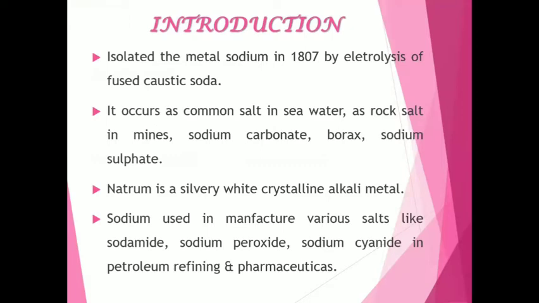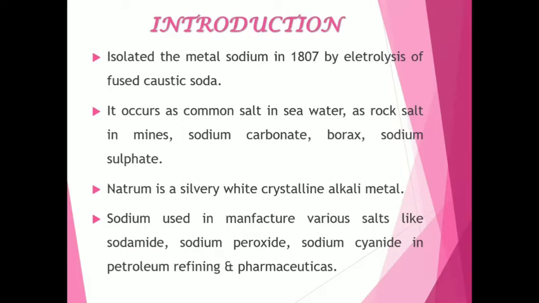It is a metal, also known as sodium, and it was found in 1807 by the electrolysis of fused caustic soda. It occurs as common salt in seawater, as rock salt in mines. It is also found in sodium carbonate, borax, sodium sulfate.